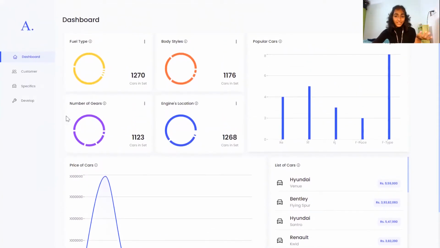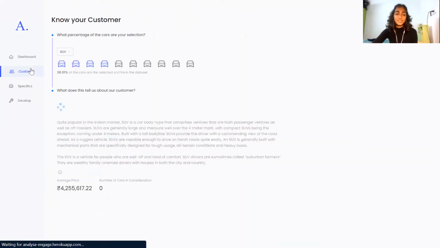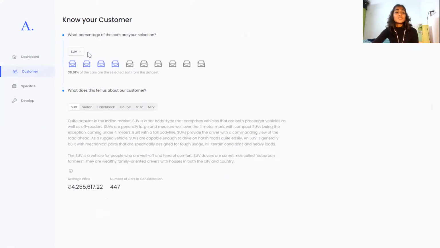Being part of any industry requires you to know about the customer. So it's true for the automobile industry. Over here, you get to know about the customer through their preferred body type, through their preferred car type. You can click on this and get to know about the list of car types that we have. Let's say we talk about sedan. We get to know instantly that about 3 in 10, or about 30%, of the cars are the selected sort from the data set.